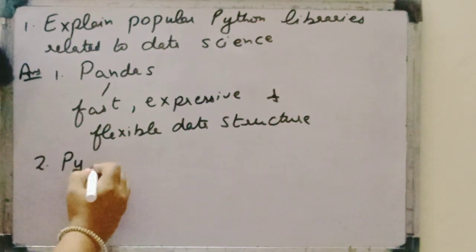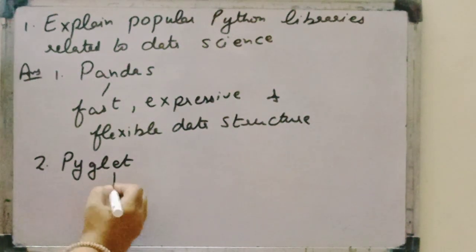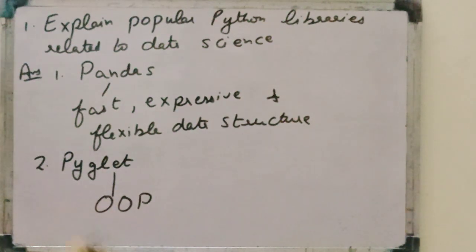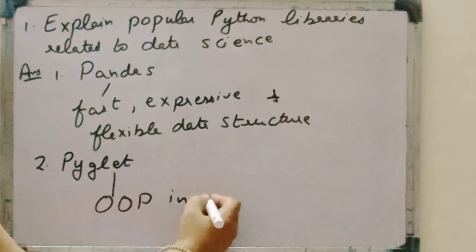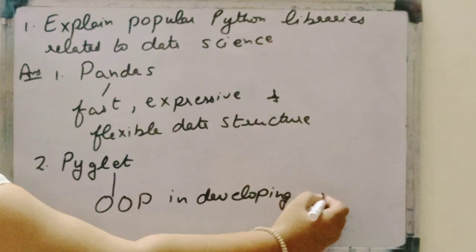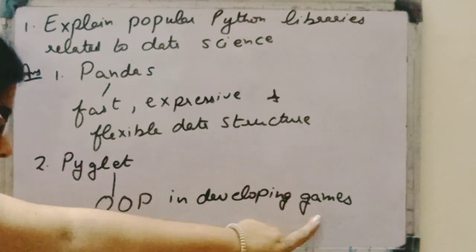That is Pyglet. Pyglet is again a library related to data science, but it is a good choice for object oriented programming. OOP is what? It is an object oriented programming interface for developing games.